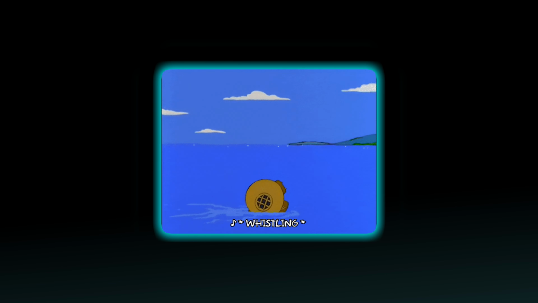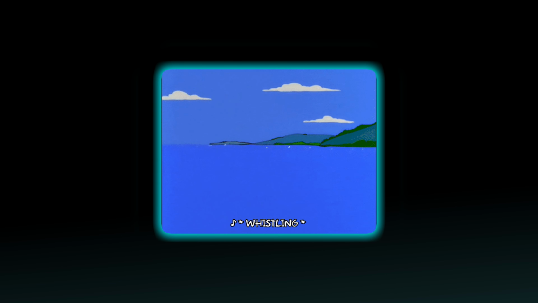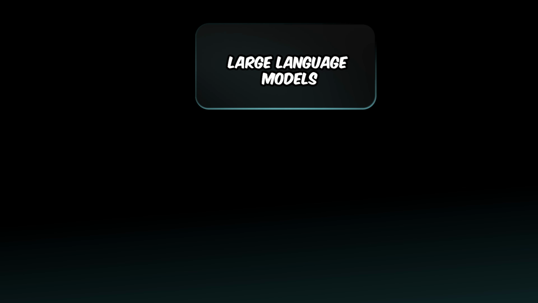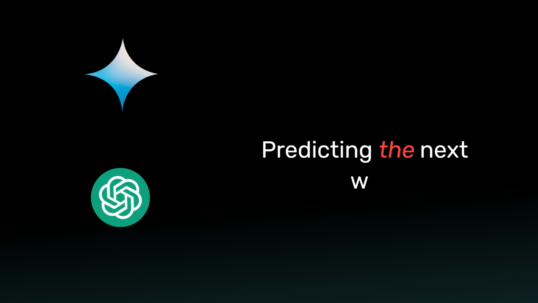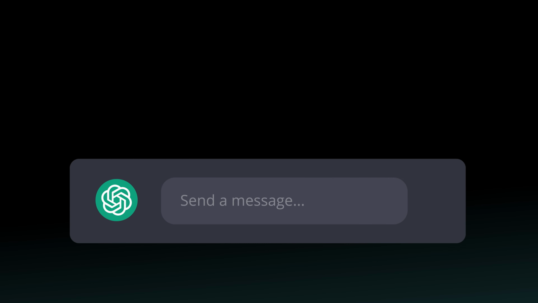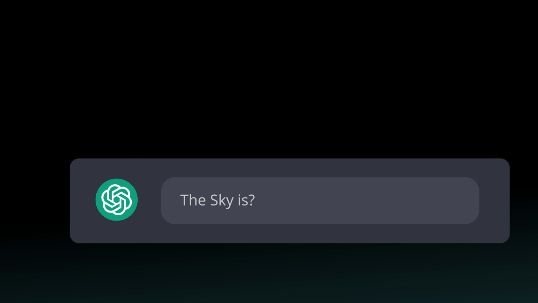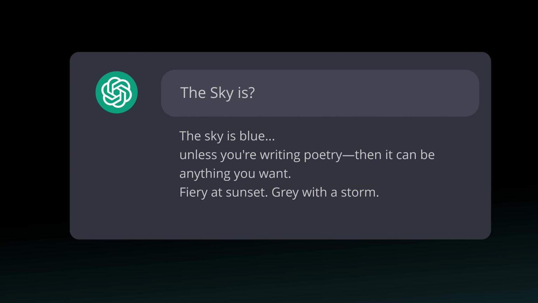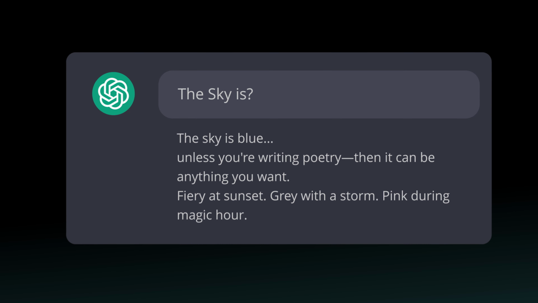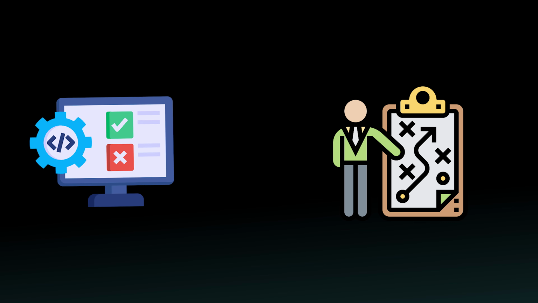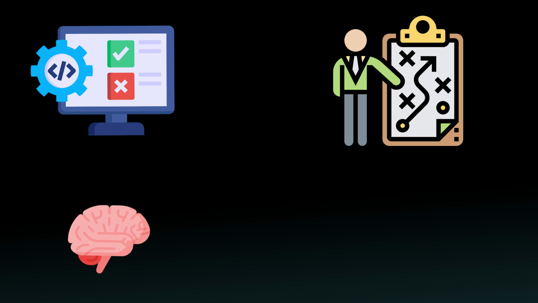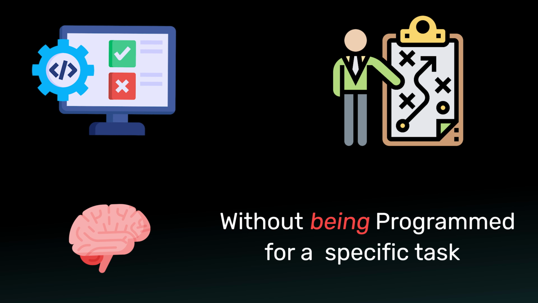Now, before we dive into agents, we need to quickly talk about LLMs or large language models like ChatGPT or Gemini. These LLMs are incredibly good at one thing: predicting the next word in the sentence. For example, if you give it a prompt like the sky is, it will say blue. This is a massive achievement. Think about it. For decades, all software was built on step by step instructions written by humans. This is the first time we have something that can think, respond without being programmed for a specific task.